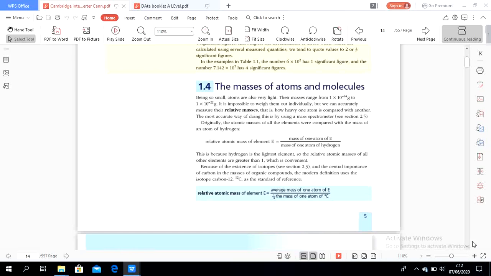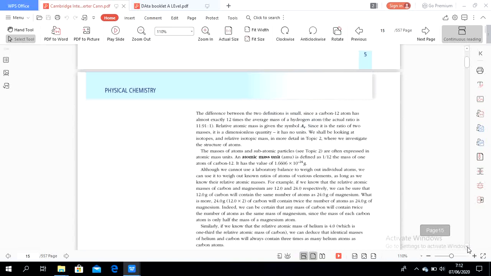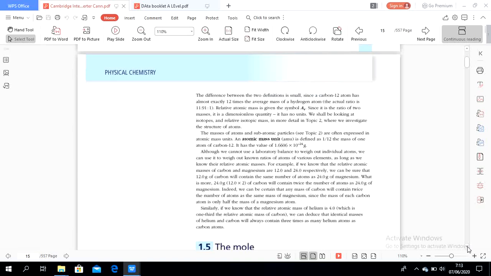Okay, next. The difference between the two definitions is small. Since a carbon-12 atom has almost exactly 12 times the mass of an average hydrogen atom, relative atomic mass is given by the symbol Ar. Since it is the ratio of two masses, it is a dimensionless quantity. It has no unit.